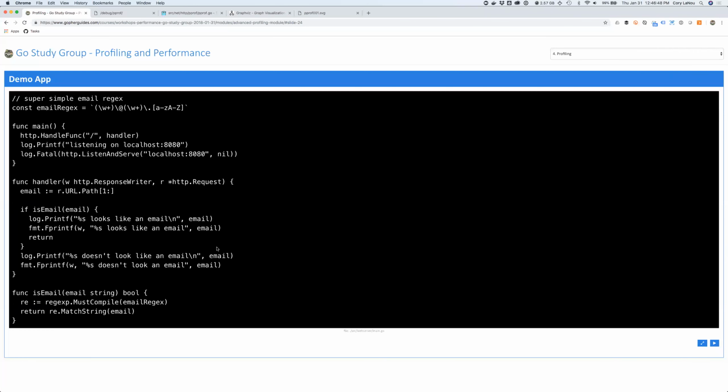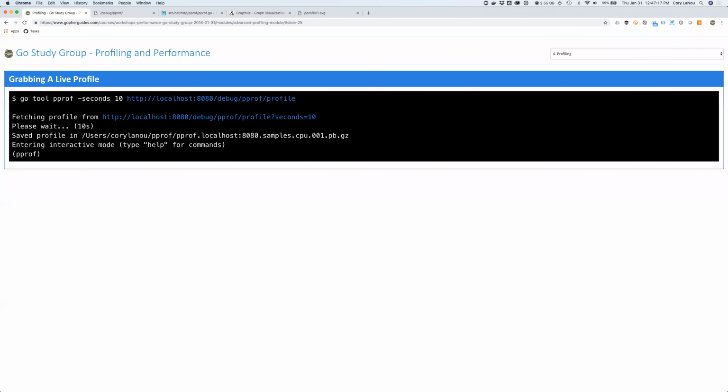Okay, with all that being said, the web server that I brought up really is pretty simple. It's just for a demo app. And all it has really is just this one endpoint, this handler here. And its entire job is just to tell you whether or not it looks like an email. Now we can see my super fancy regex here for email, right? Pretty simple. Obviously, you won't really validate emails because no regex can. But it's just to simulate some type of load here, right? So this is my app. This is what I've got up. And this is what we're going to profile right now.